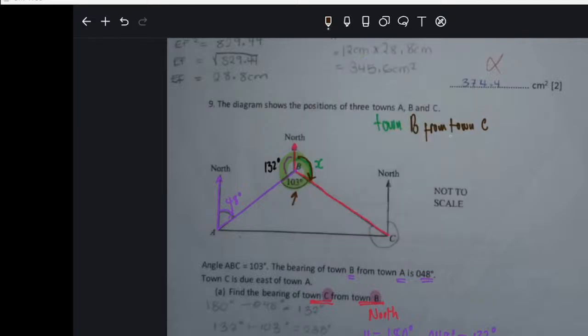Town C, because where it says from town C, this is where we put our north. So you go to town C, you have your north like this. Then they said town B from town C. So we need a line which joins B and C, yes? Then we are going to go clockwise. They want B from C, so it's this one. We go clockwise like that, and we can call it our new X.